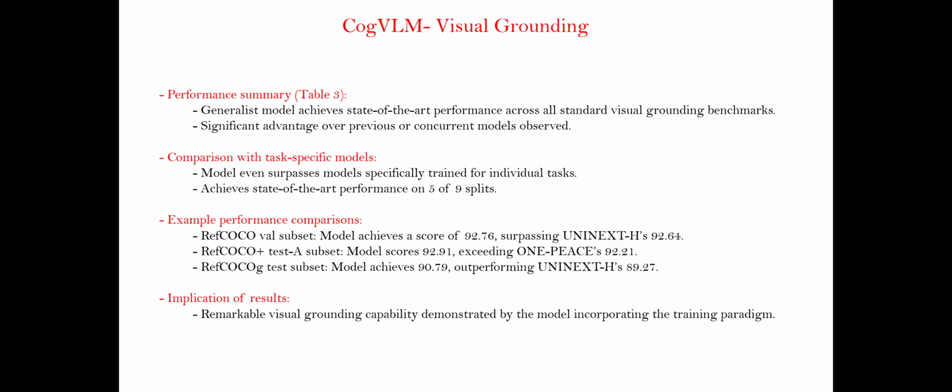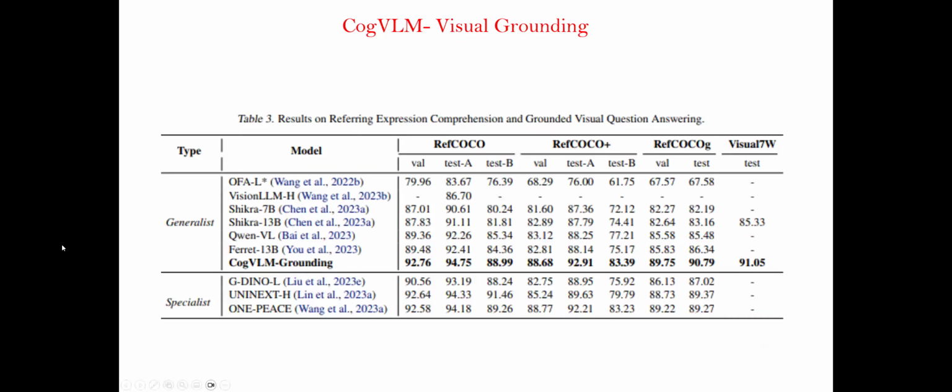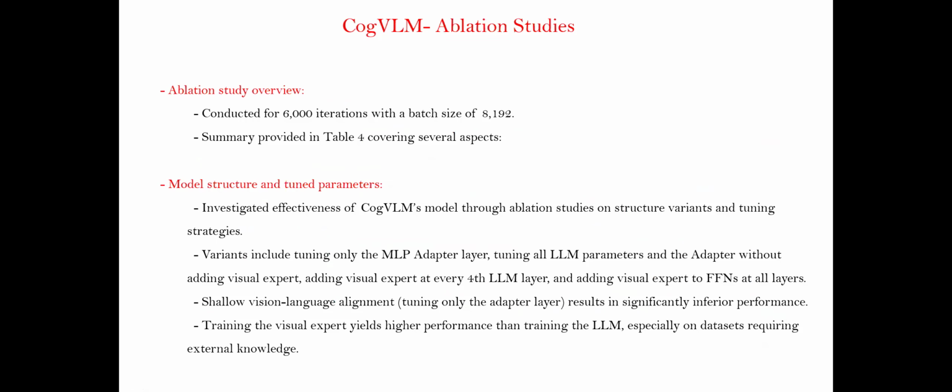Another one is the visual grounding task. Here also there are various benchmarking datasets like RefCOCO, RefCOCO+, and RefCOCOg. On all these datasets, on the visual grounding task, CogVLM has shown superior benchmark performance that one can see here. These are the generalist models, and CogVLM-Grounding is clearly superior. These are the specialists, specialists meaning they are meant for only that task. But still, we can see that on all these benchmarks, it is clearly showing superior performance. So CogVLM is showing superior performance.